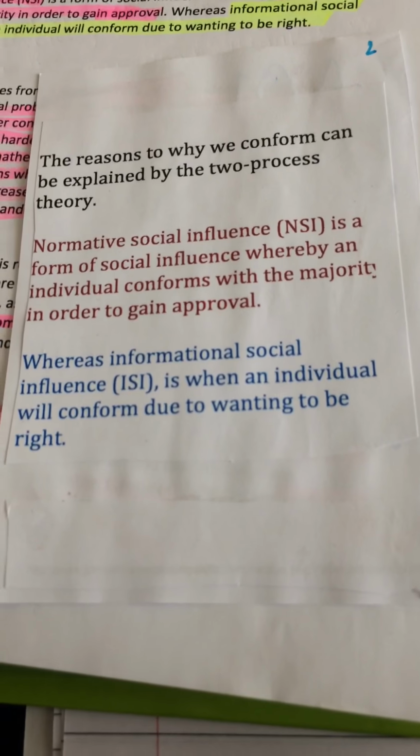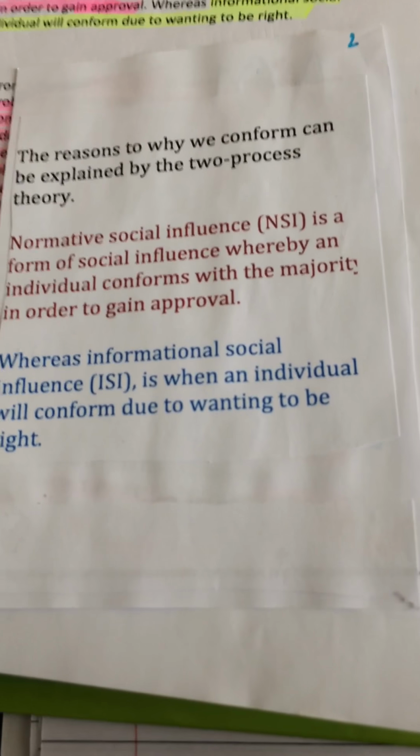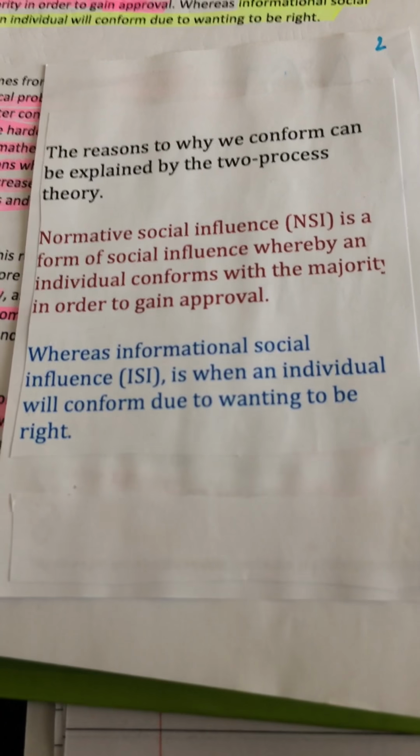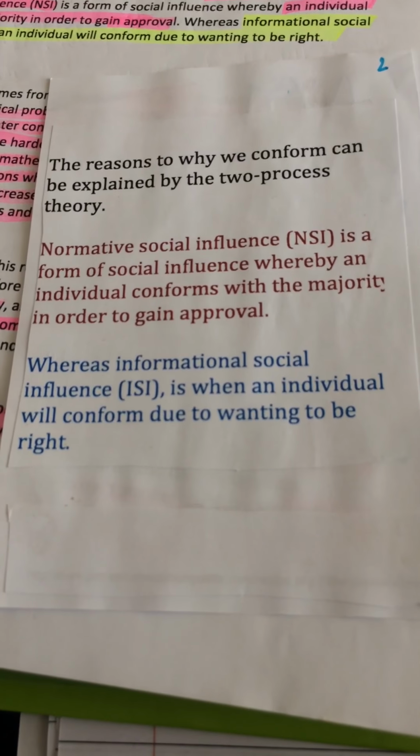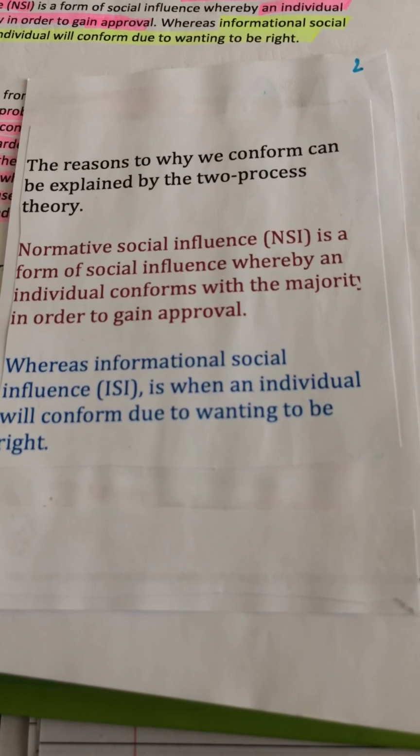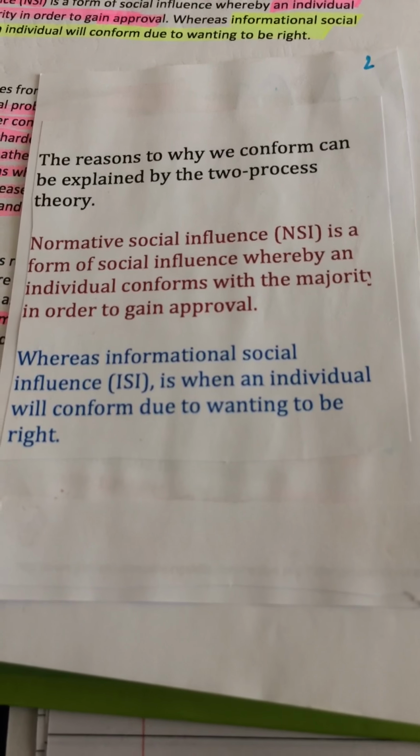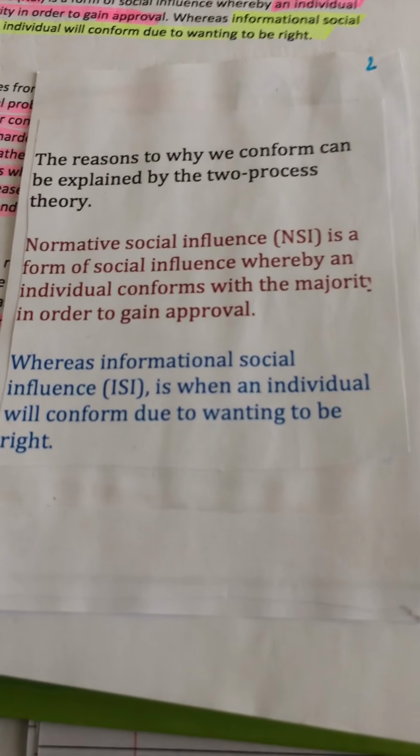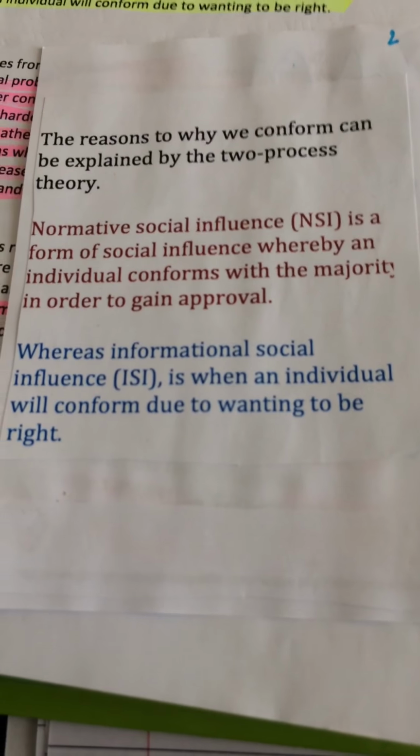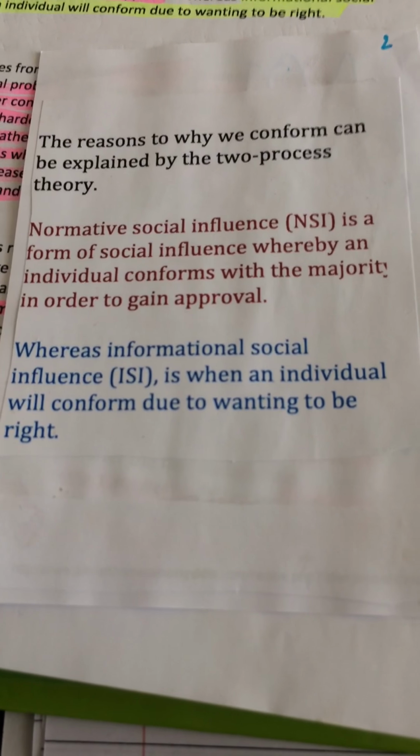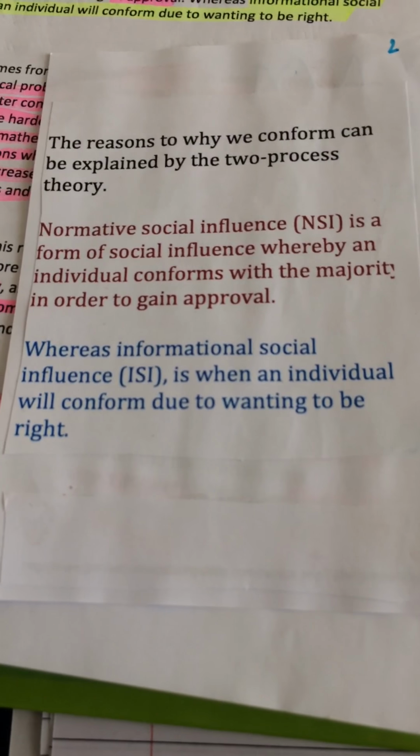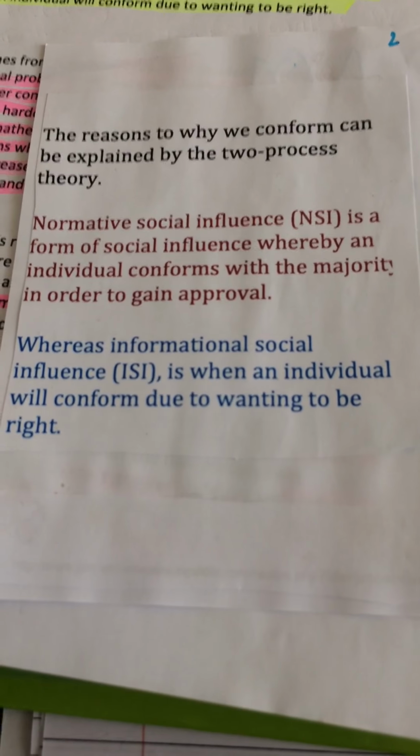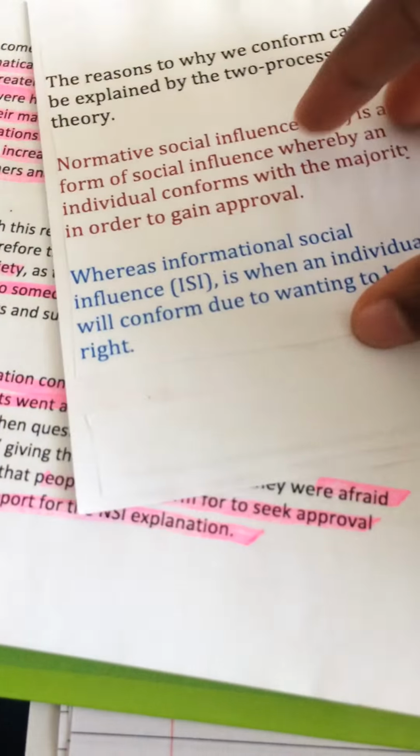The reasons why we conform can be explained by the two-process theory. Normative social influence, NSI, is a form of social influence whereby an individual conforms with the majority in order to gain approval. Whereas informational social influence, which is ISI, is when an individual will conform due to wanting to be correct.